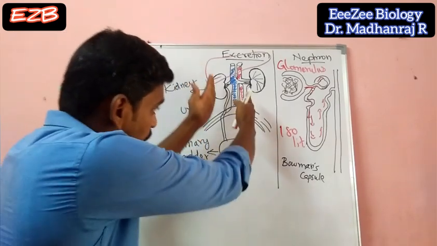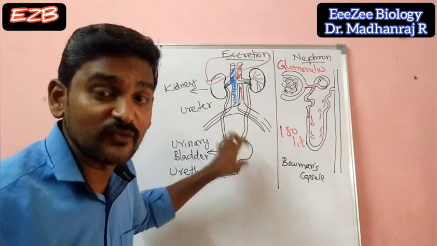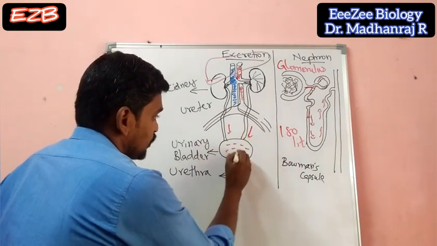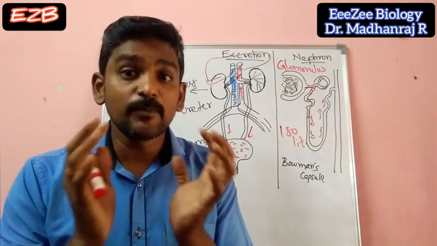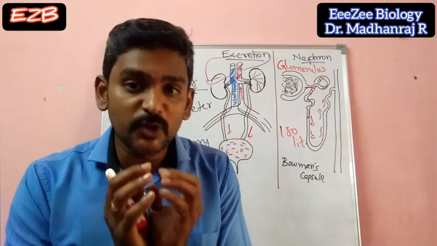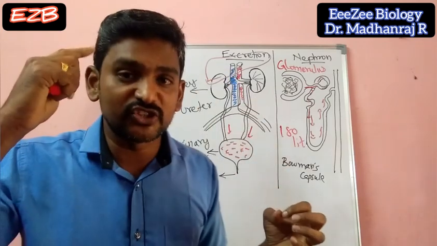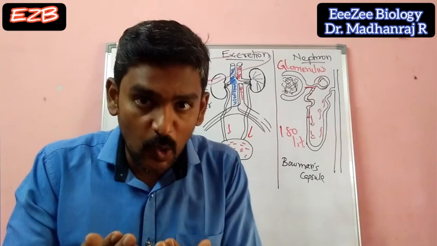So all will be going there and they will be stored in the urinary bladder temporarily. This is a muscular organ. It can expand, so it can hold the urine for some time. This is under direct control of your nervous system. Your nervous system controls the urinary bladder because it is a muscular organ.